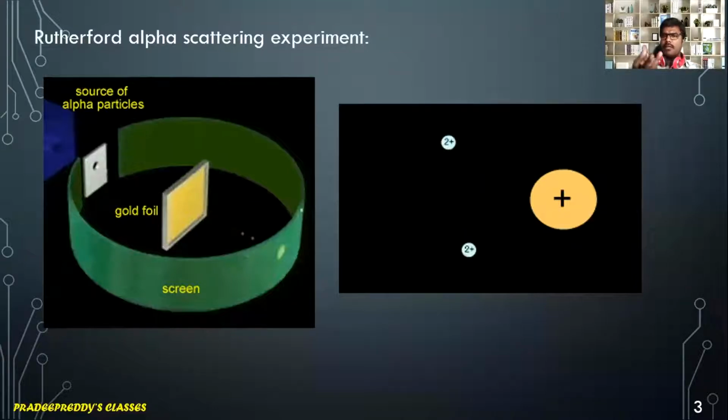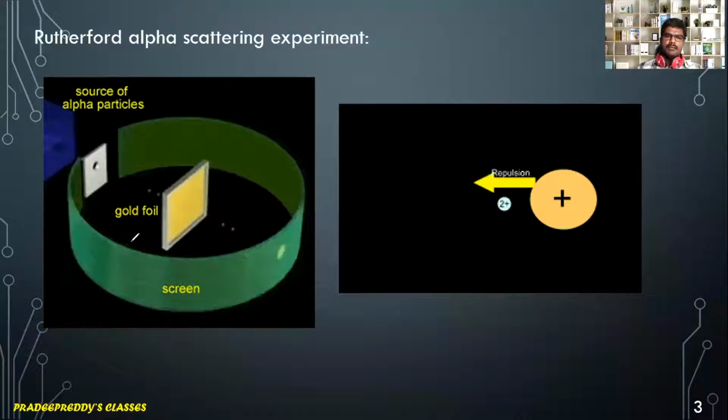In that experiment, he took a source which emits alpha radiations, and a pencil beam of alpha particles was allowed to fall on a thin gold foil. When those alpha particles are incident on the gold foil, they get scattered in all possible directions, and you can detect those particles using a detector, which is mounted so that it can be rotated.